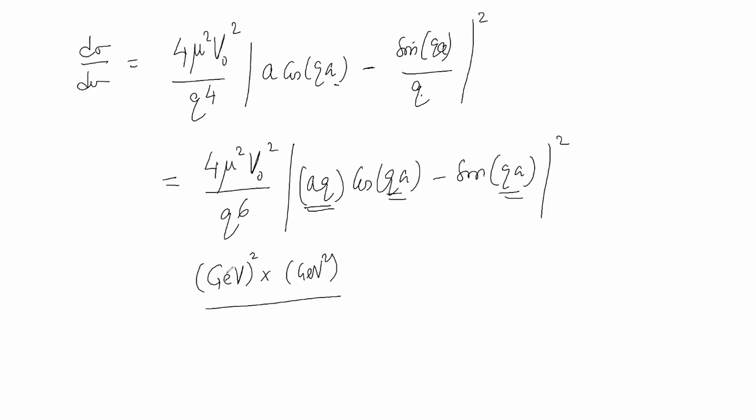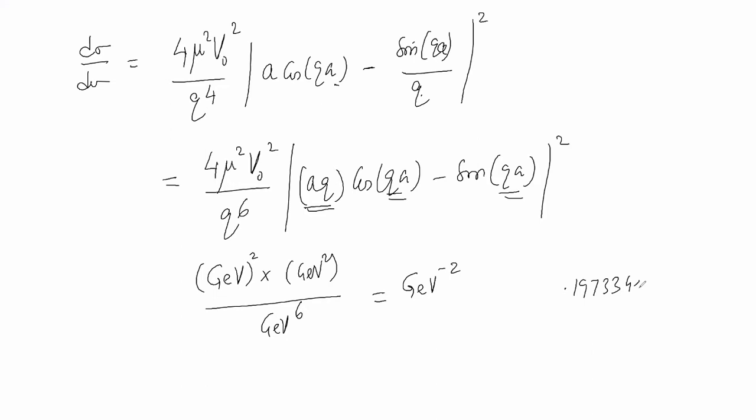Q is the momentum transfer. That means it will be of the order of GeV, and this will be GeV to the power 6. Therefore, dimensionally, how much is this? GeV minus 2, because GeV to the 4 is in the numerator and GeV to the 6 is in the denominator.